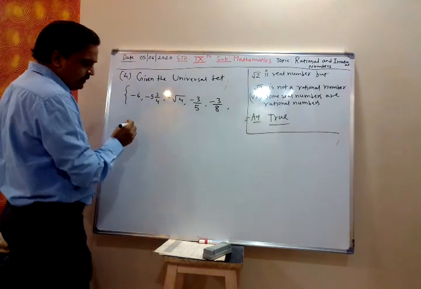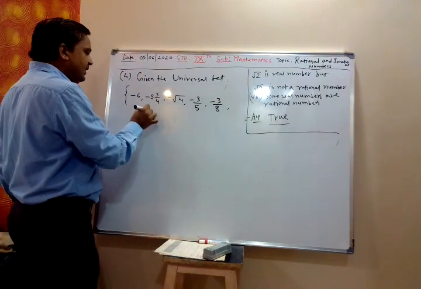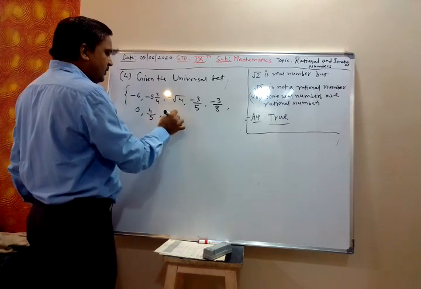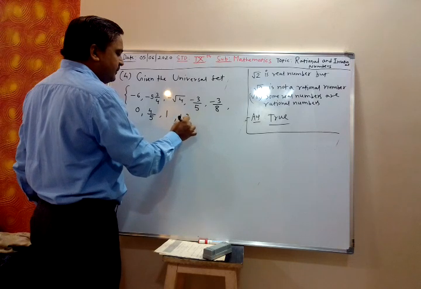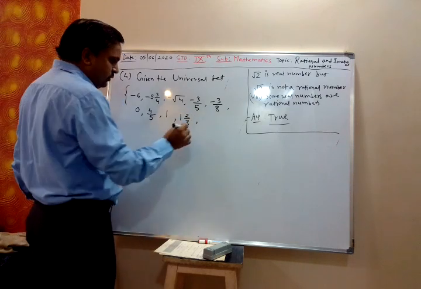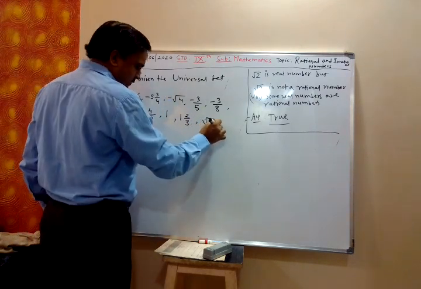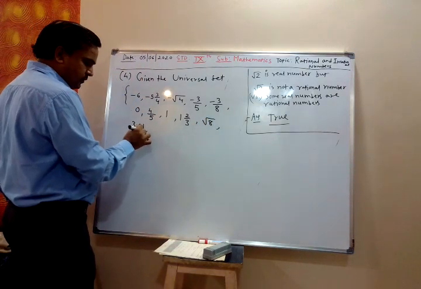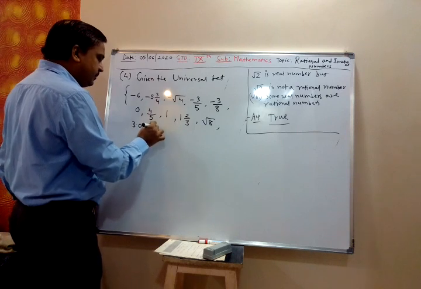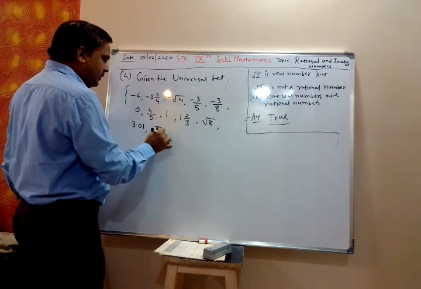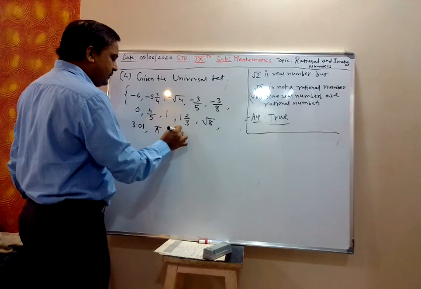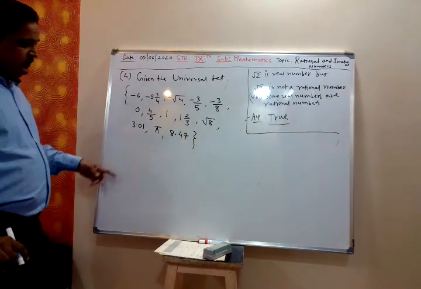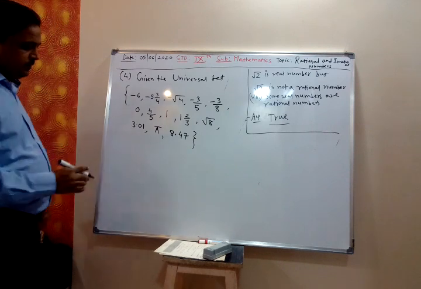There are also the elements 0, 4/5, 1, 1 is to 2/3, √8, 3.01, pi, 8.47. This is the universal set.